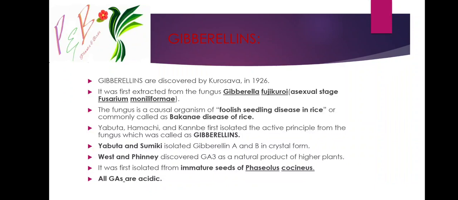Yabuta, Hayashi and Sumiki first isolated the active principle from the fungus, which is called gibberellin. Yabuta and Sumiki isolated gibberellin A and B in crystal form. West and Phinney discovered GA3 as a natural product of higher plants. You must remember this point. It was first isolated from immature seeds of Phaseolus coccineus. Next, a very important point: all gibberellic acids are acidic in nature.